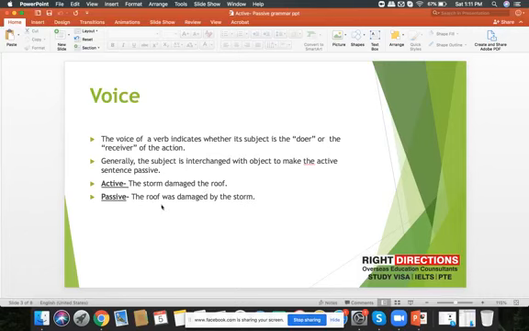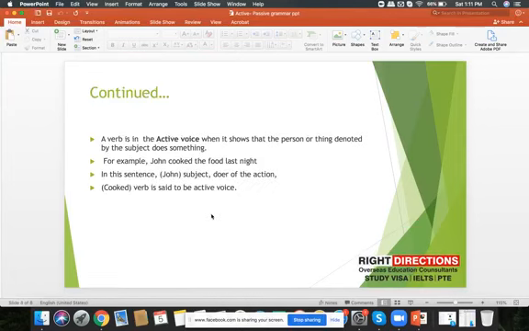Now, if we are converting this active sentence into passive form, the entire sentence would be changed. The roof, which is the object, would be changed into the subject, that is, the roof was damaged by the storm, and the subject has been changed into storm. So the active sentence is a direct sentence, while the passive sentence is modulating the sentence, but with the same meaning. So we have discussed how sentences are active and how sentences are passive.